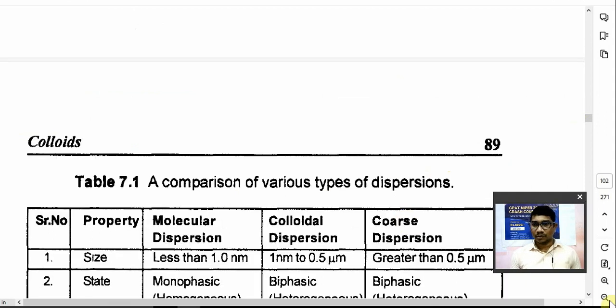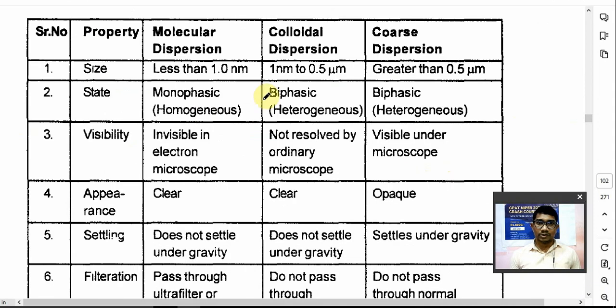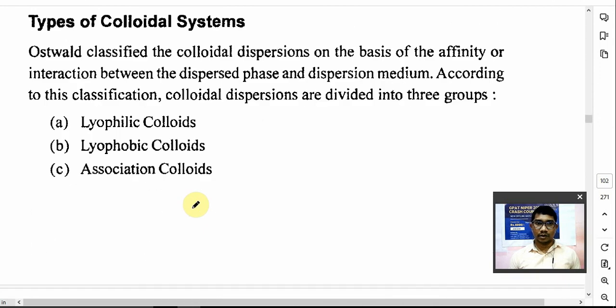We already saw this yesterday. Less than 1 nanometer is molecular dispersion, 1 nanometer to 0.5 micron is colloidal dispersion, and greater than 0.5 micron is coarse dispersion. I will not take the other parameters today because we have already seen them. And now, types of colloidal system. How many types of colloid are there? Who classified these different colloids?